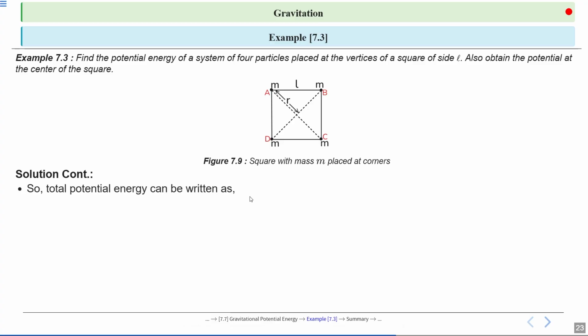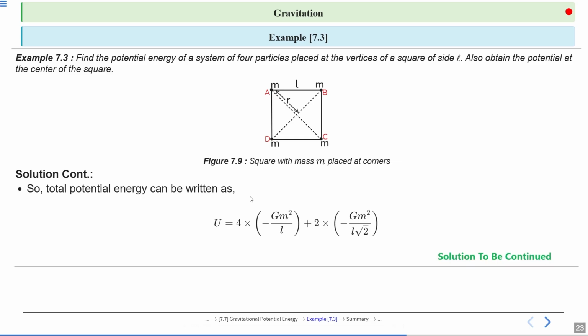Now, remember the potential energy in a gravitational context is the energy due to the position of the masses relative to each other. So we express potential energy using the formula U is equal to 4 times minus GM square by L plus 2 into minus GM square divided by L into root 2. All right. So solving this, you will get the value of U.